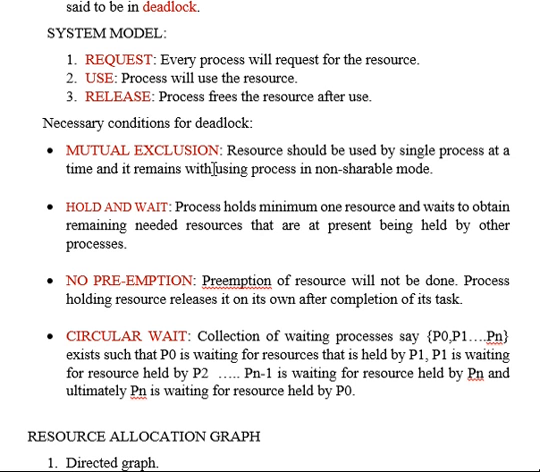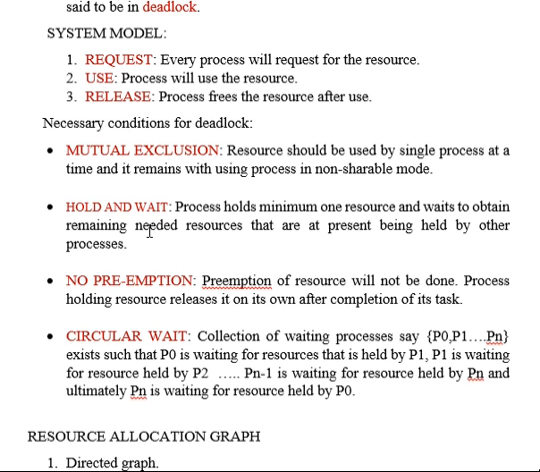So we'll see in detail what is mutual exclusion. A resource should be used by a single process at a time, and it remains with the using process in non-shareable mode. That means we should make sure that the resource is used by a single process only at a time, and it's not shared by any other process. That is called mutual exclusion.